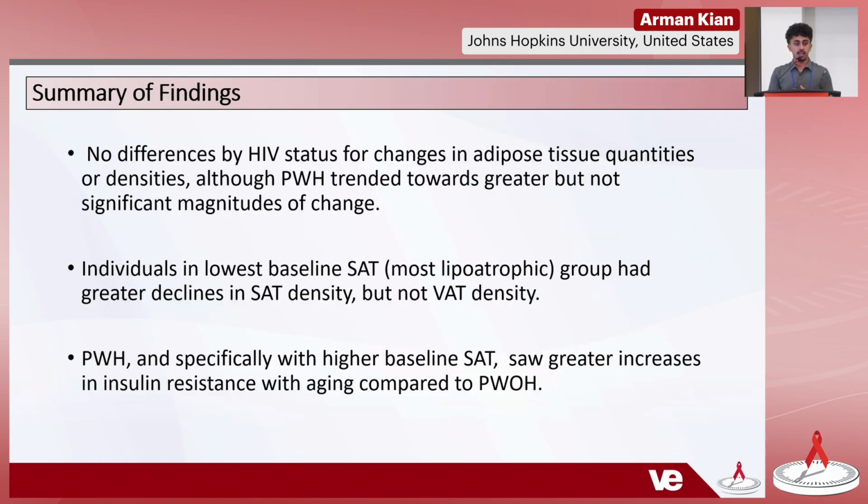So a summary of this is that we didn't see differences by HIV status for changes in adipose tissue quantities and densities. And although the people with HIV did trend to have greater magnitudes of change, we noted that individuals in the lowest baseline SAT, which we believe to be the most lipoatrophic group, had greater declines in SAT density, but had similar changes in VAT density. And people with HIV, and specifically those with higher baseline SAT, did see greater increases in insulin resistance as measured by HOMA-IR with aging compared to people without HIV.